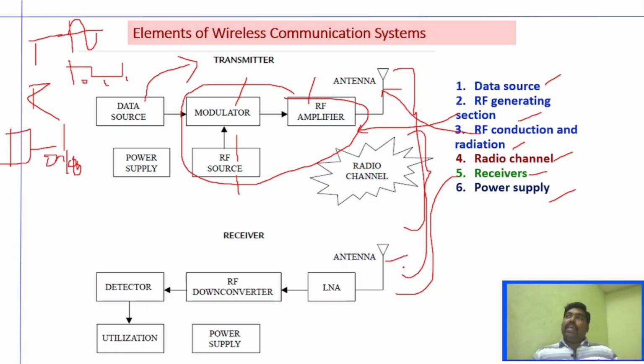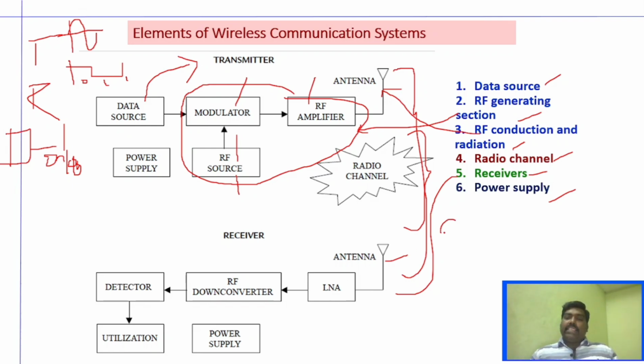Once it is received by the receiver, the receiver has to do a lot of processing to understand what the original message is, right? Originally we would have transmitted zeros and ones, but after converting to RF waves and doing modulation, the receiver has to do a lot of the things that were done at the transmitting side in reverse order, so that it gets the original message signal, right? So once it receives the signal through the antenna, once again it has to amplify the correct signal, right?